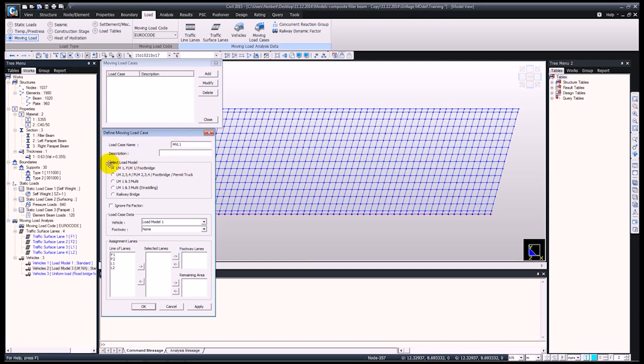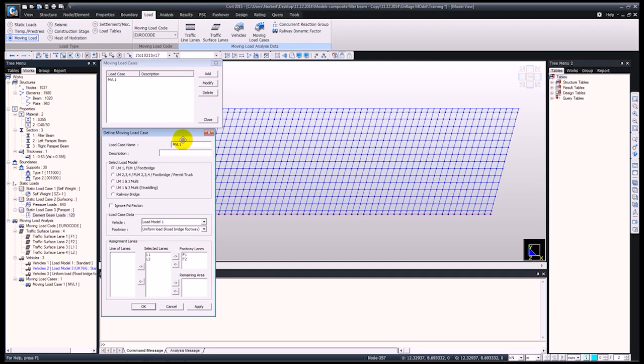just input the name, select the load model, in our case it's LM1 and footbridge, and defining the load case data, so applying the footway loading, and then assigning the lanes. So we're going to assign all the lanes in the selected lanes first, and for the 2 footways we're going to take these into the footway lanes. Okay, so by pressing apply, you can see that the first moving load case has been generated, and also all the lanes now have vehicles assigned to them.